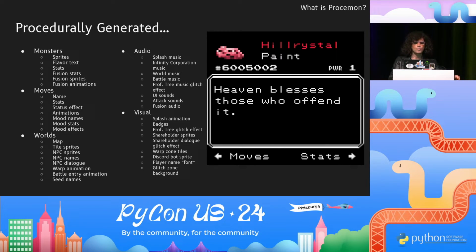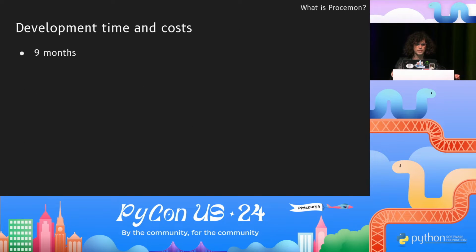So, you might think this is really complex code, and in some ways, yeah, but in all the important ways, no, it's not, because it's well organized. It took me a total of 9 months from the very first commit to the initial Steam release to make this game. I don't know if you've attempted to make a game, but they're really hard to make. And 9 months is very fast, especially for a game of this scope.